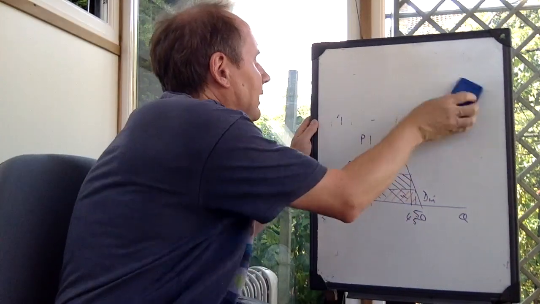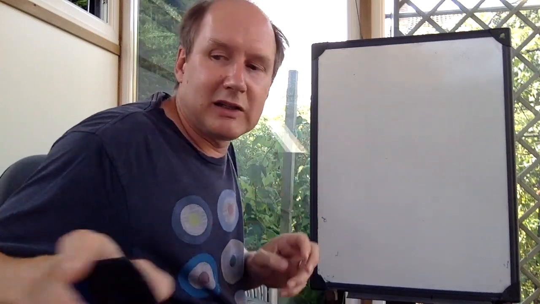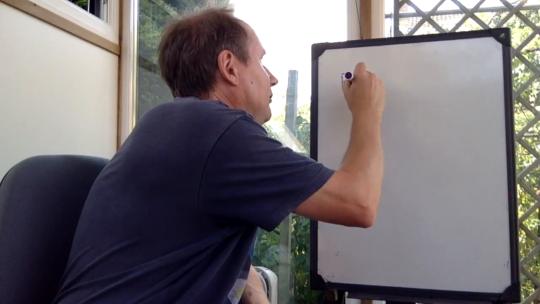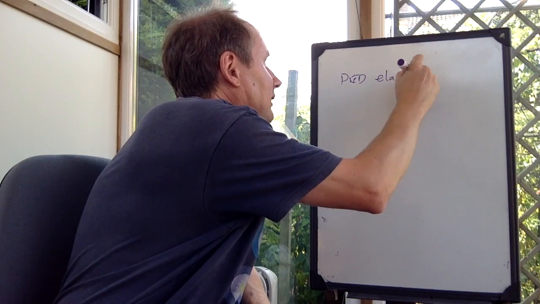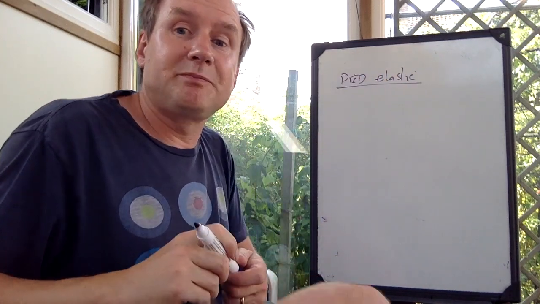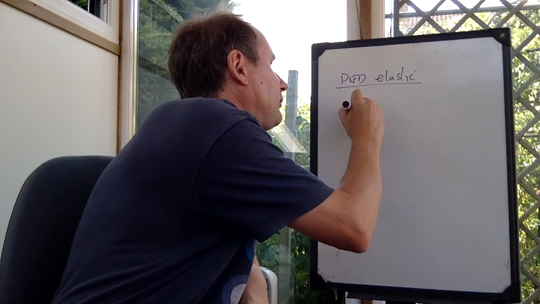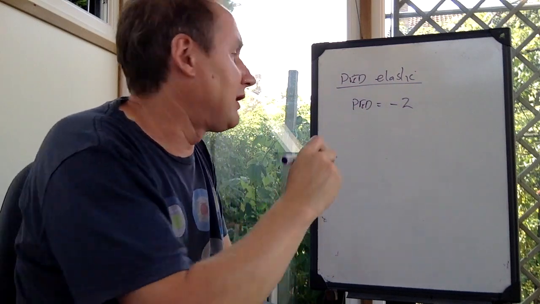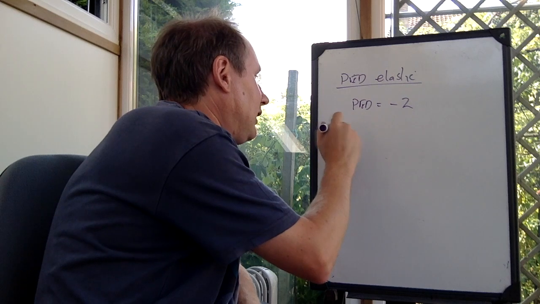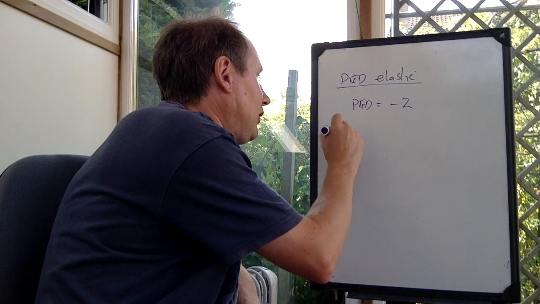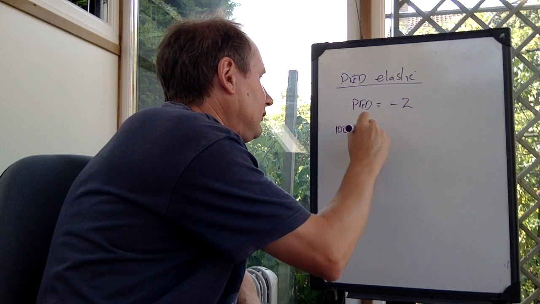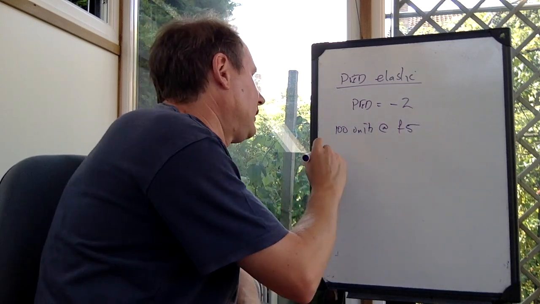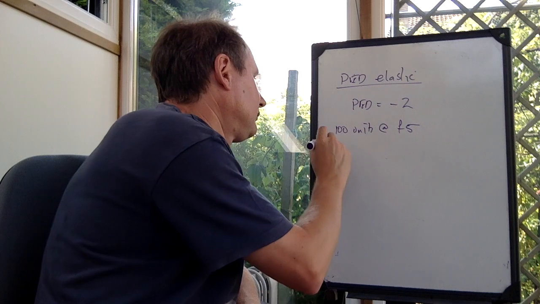Let's suppose that demand is price elastic. Let's suppose that PED is elastic, then let's suppose that price elasticity of demand is -2. Let's take the same example then. The firm was selling 100 units at £5 each. Let's suppose again it cuts price to £4.